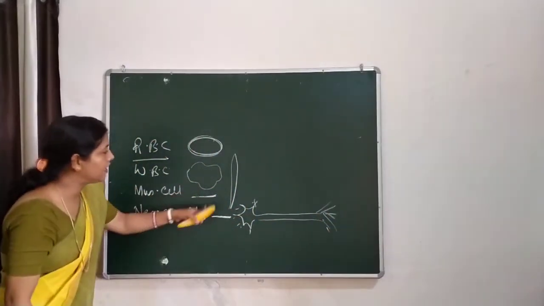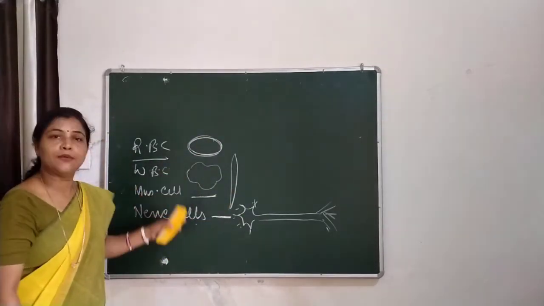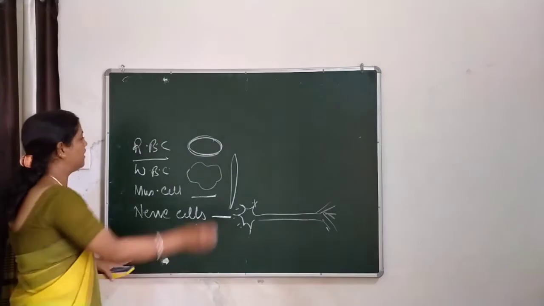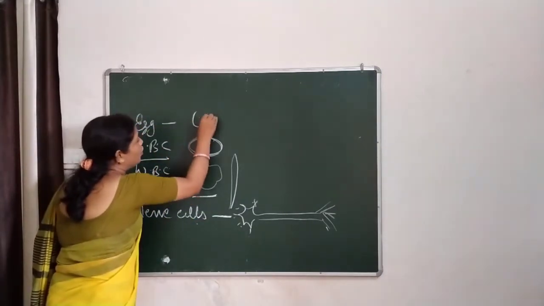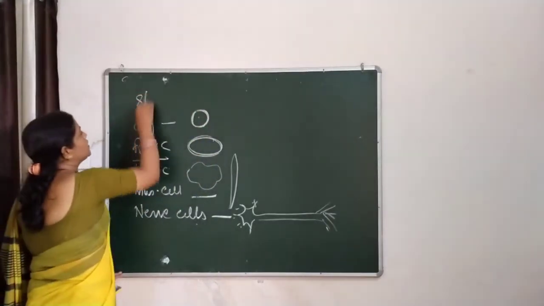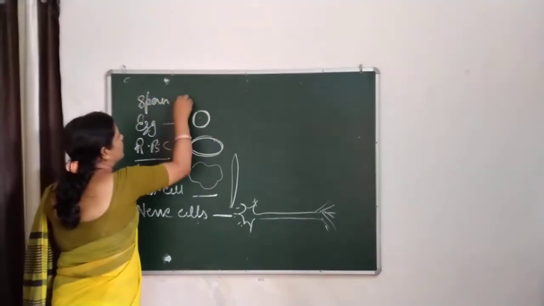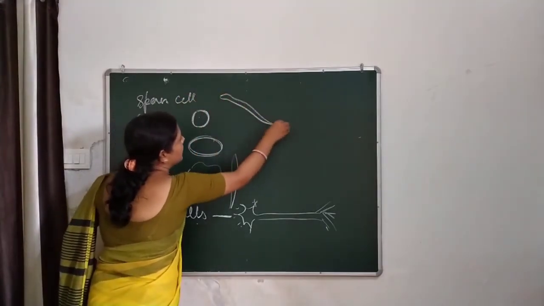We can see there are different shapes of the cell. If we talk about an egg or ova, it is oval in shape. Sperm cells have a big tail like this.